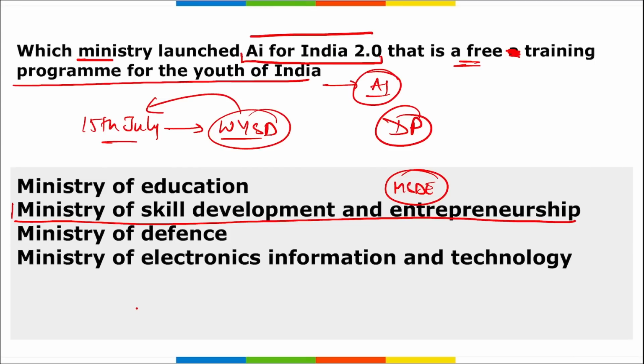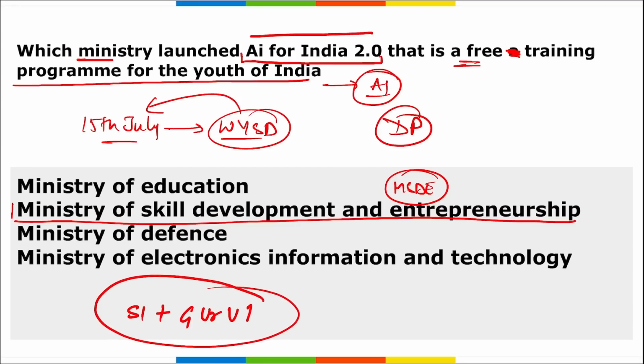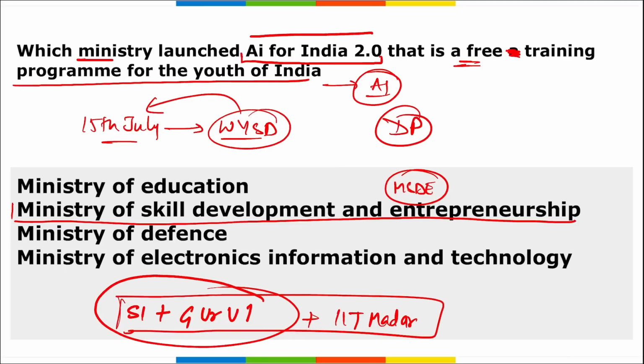Then remember, this is a joint initiative of Skill India along with Grab UR Vernacular Imprint, and IIT Madras also, remember this. So all these 3 organizations will come together, and this is a joint venture of all these 3 organizations together, correct?